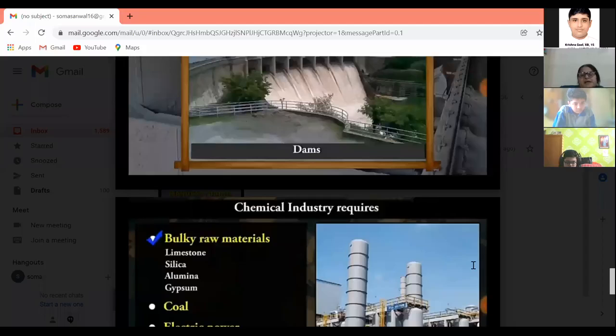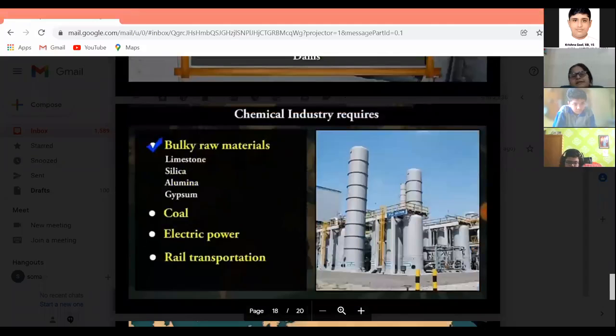Cement requires some bulky raw materials for its making. It requires limestone, silica, aluminium, and gypsum. These are the raw materials which we use for making cement. Besides this, coal and electric supply are needed apart from rail transportation. So besides these raw materials, we also require a regular supply of power and an efficient transport facility for the working of this industry.